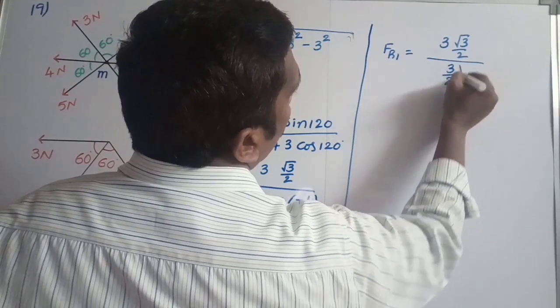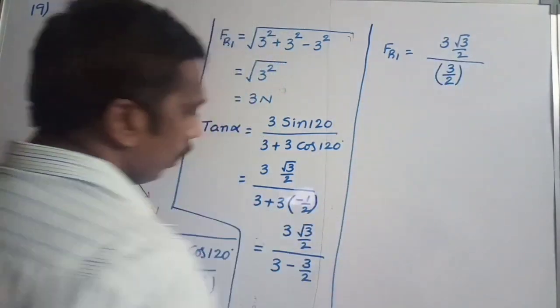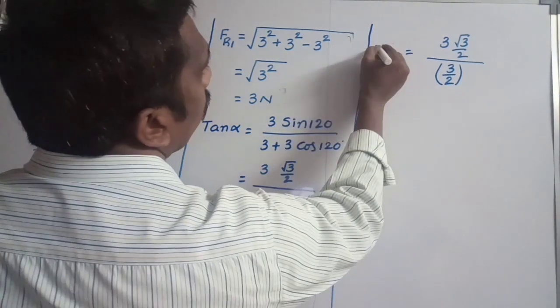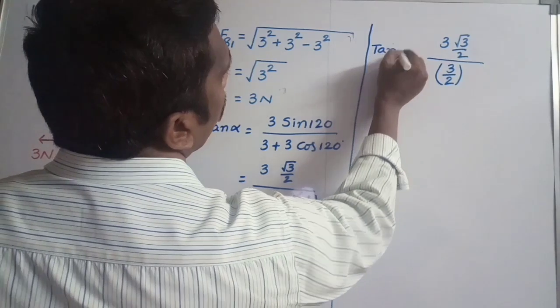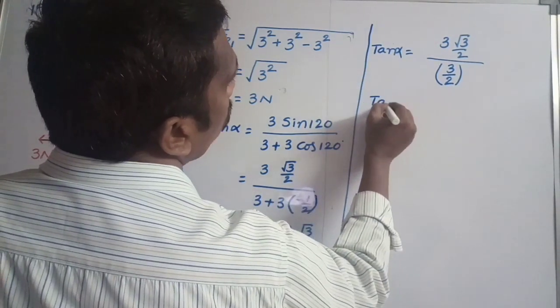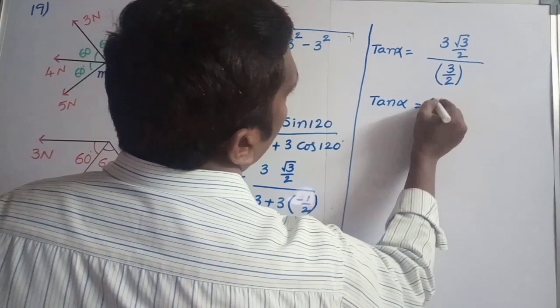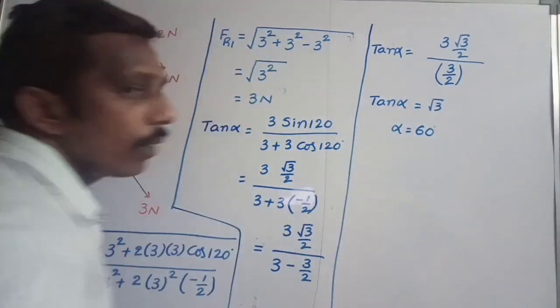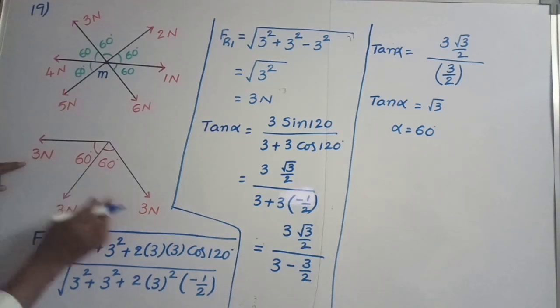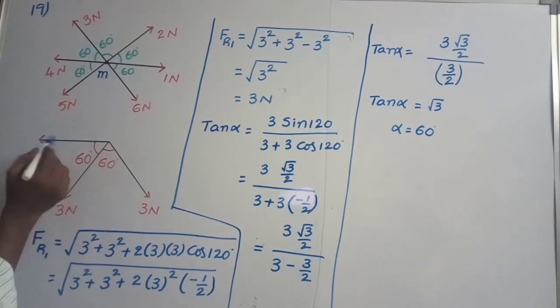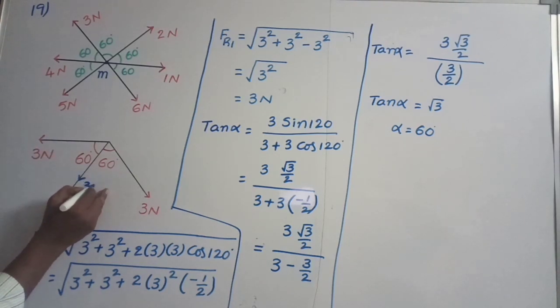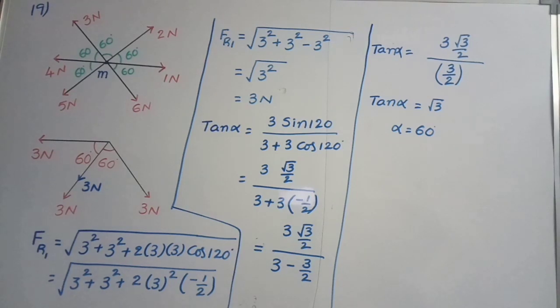Now here 3 by 2 and here 3 by 2 are there, they get cancelled. So tan alpha is equal to root 3, that means alpha is equal to 60 degrees. Alpha 60 degrees means the resultant of these two forces also makes an angle of 60 degrees with this one. So the resultant force is also acting in this direction of the 3 Newton force. So these two forces are acting in the same direction.